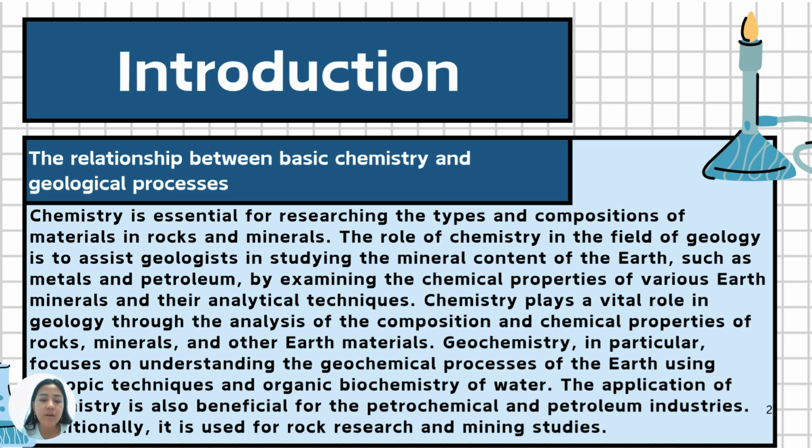Symmetry is needed for researching the type and composition of material in rock and minerals. Its benefit in geology relates to the study of rock and mineral as well as gas and petroleum mining.